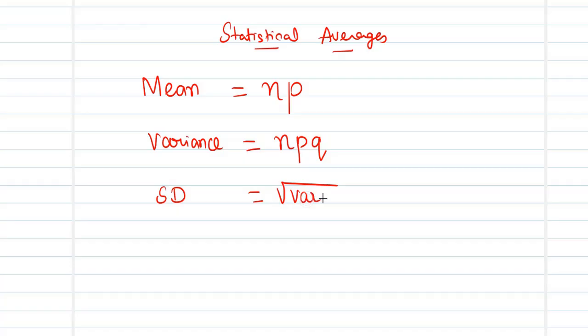This is going to be a general formula. Standard deviation is always expressed as root over variance, in which case now this will be expressed as root over npq. So these statistical averages will make our work much simpler, and estimation may become much easier for us. Now we will quickly see how this can be put into use for a problem.